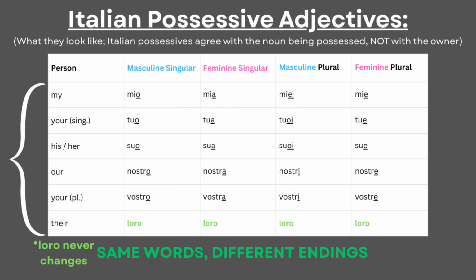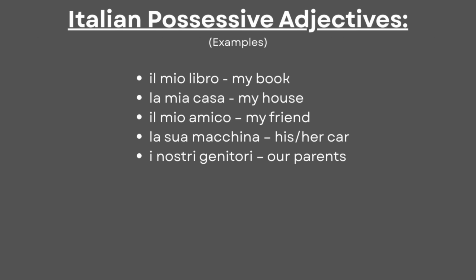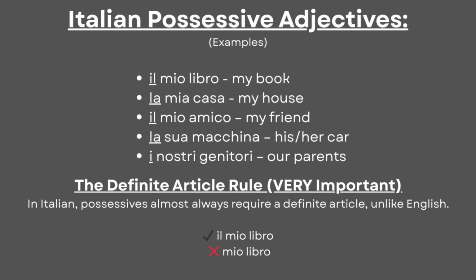In general, this is what possessive adjectives look like in Italian, and now we can see some examples using definite articles, adjectives, and nouns. Il mio libro, la mia casa, il mio amico, la sua macchina, i nostri genitori. Considering the use of the definite article, this is something that's almost always required in Italian. It's not possible to say mio libro, so we have to say il mio libro, my book.